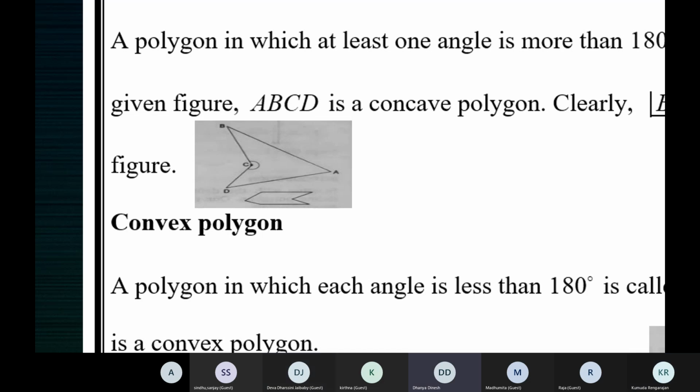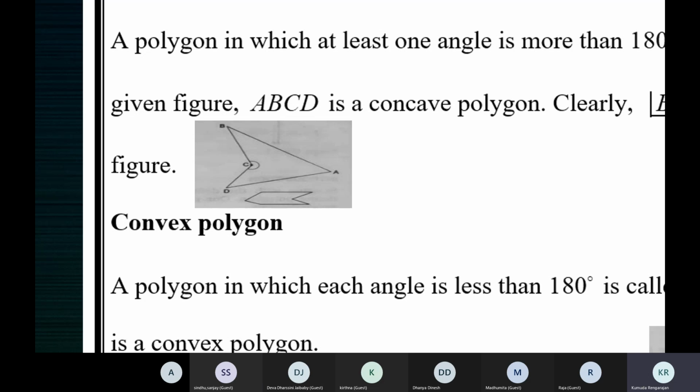Then what is 360? Ma'am, it's not complete angle for 180 to 360. Full 360 degrees is the complete angle. When an angle measures between 180 and 360, what do you call it? Reflex angle, ma'am. Yes, reflex angle. A reflex angle is an angle that measures more than 180 degrees but less than 360 degrees.